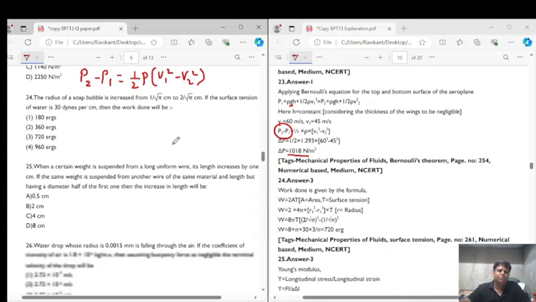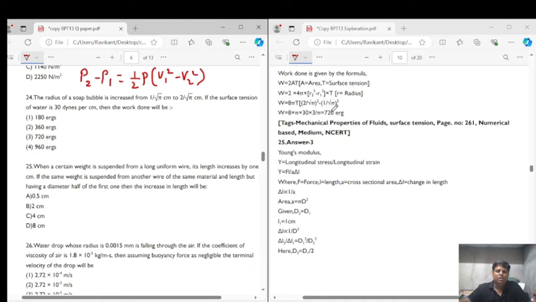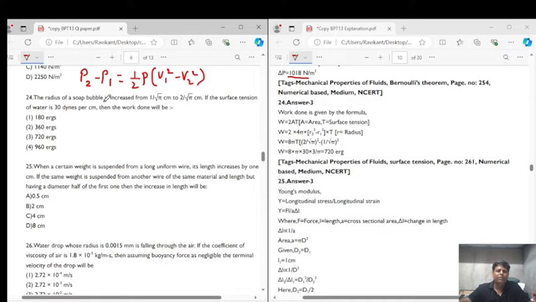Question number 24. Now question number 24 says that the radius of a soap bubble is increased from 1 upon root pi centimeter to 2 upon root pi centimeter. The surface tension of the water is 30 per centimeter. Then the work done is, again we can use the formula, tension is equal to work done upon area. Now because it is a soap bubble, it will have two surfaces, so we will write it as 2.